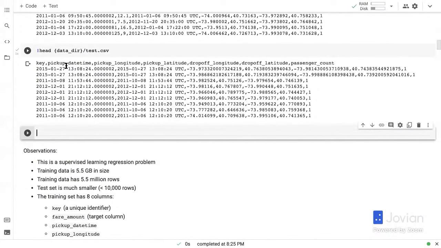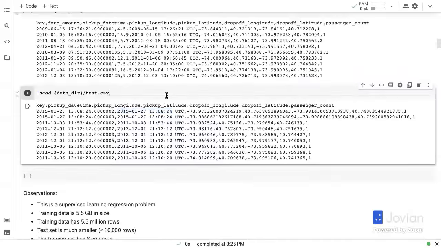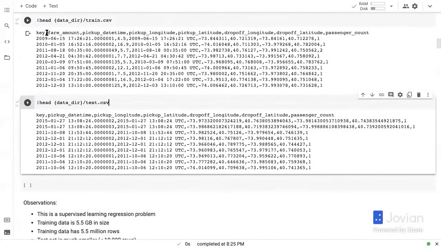All right, so the test data looks similar too. We have the key. Every row has a unique key. And then we have a pickup date time. There we go. We have a pickup longitude, pickup latitude, drop-off longitude, drop-off latitude, and passenger count. Great. Now, one thing that's missing from the test data is the fare amount.